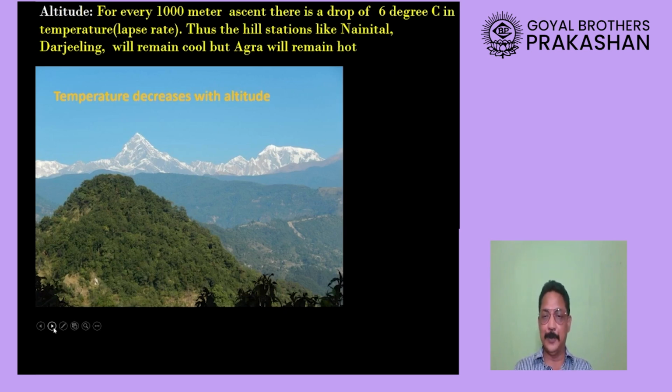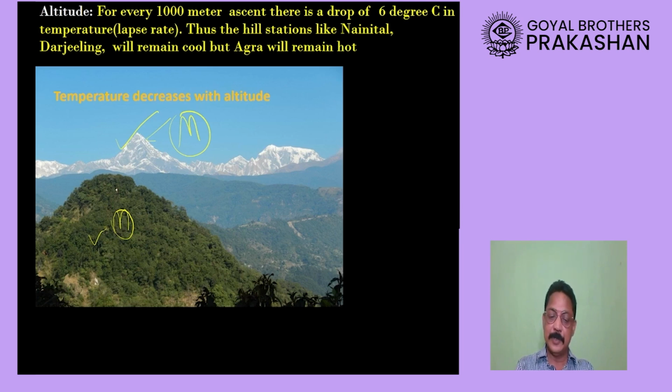Now, what is the next factor that affects the climate of India? Look at this picture carefully. You see a mountain. Now look at the picture which is behind here. Here is also a mountain. What difference do you notice? Correct. The mountain to the north is covered with snow, whereas this mountain is not.